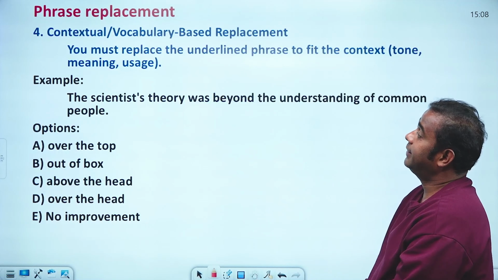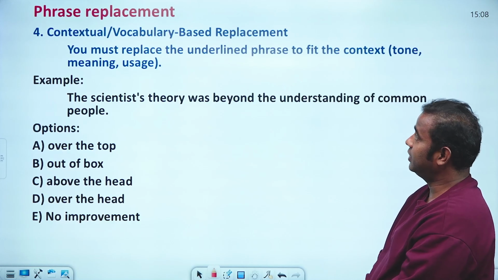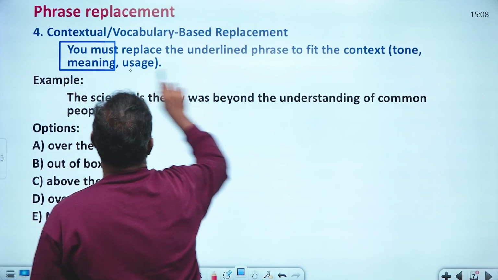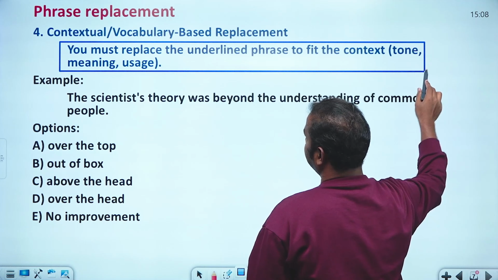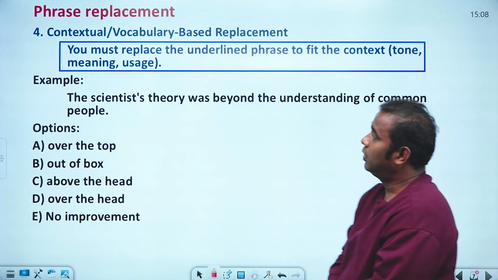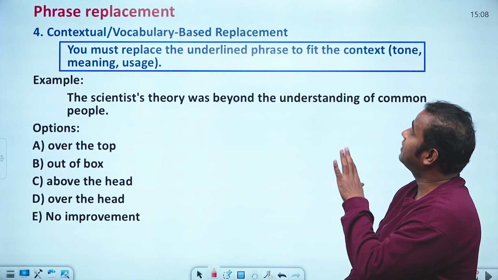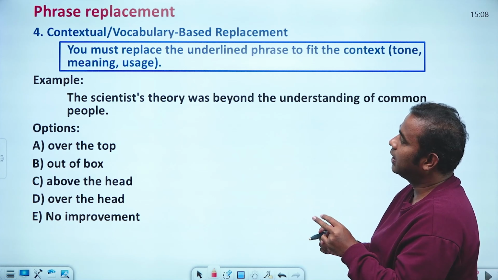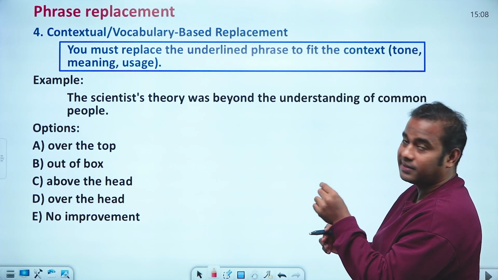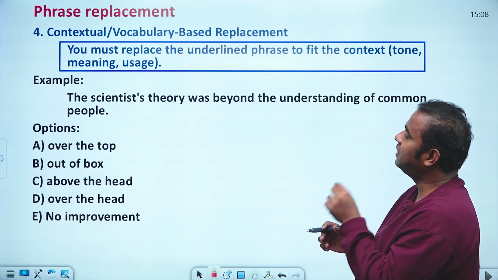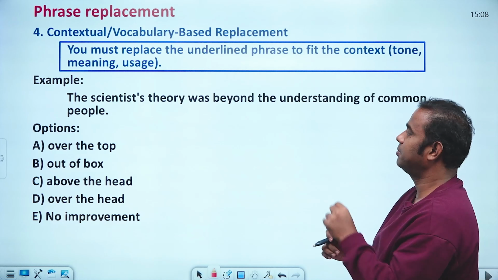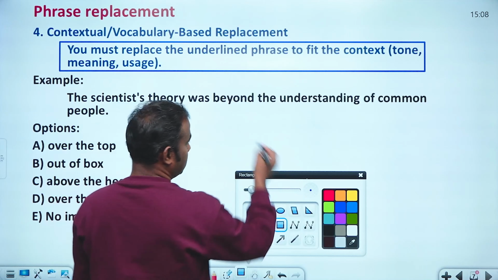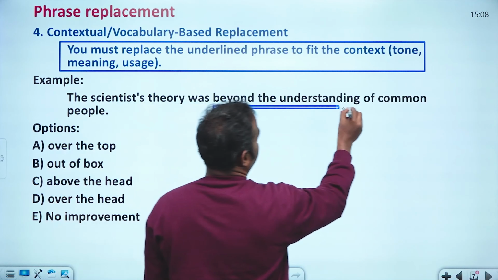The next one is contextual vocabulary based replacement. In the case of contextual and vocabulary based replacements, look at here. You must replace the underlined phrase, so wherever there is an underlined phrase, pick the one that fits the context. Here: the scientist's theory was beyond the understanding of the common people. Actually, they should have underlined it here: beyond the understanding.